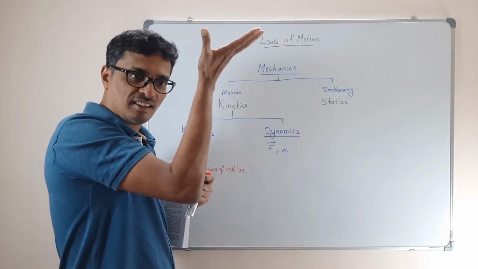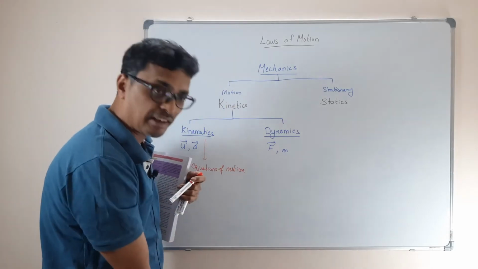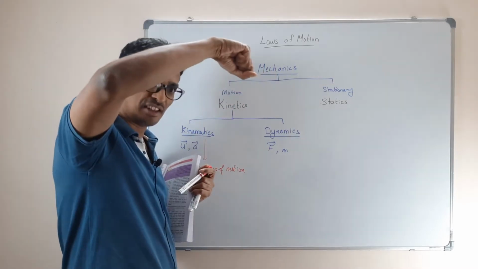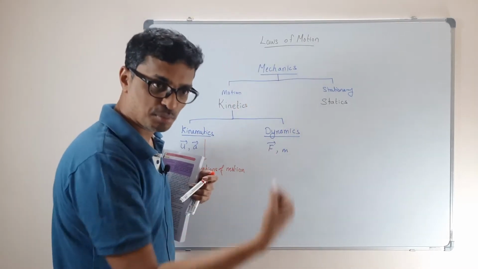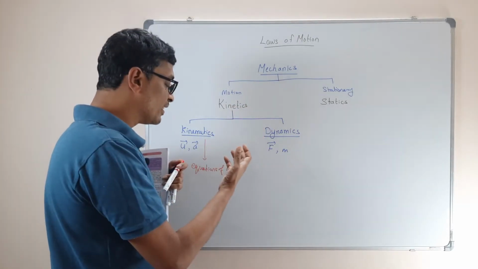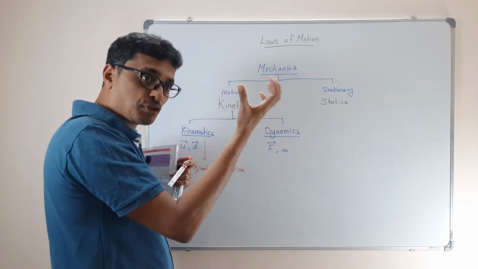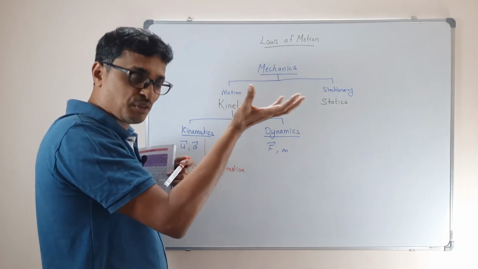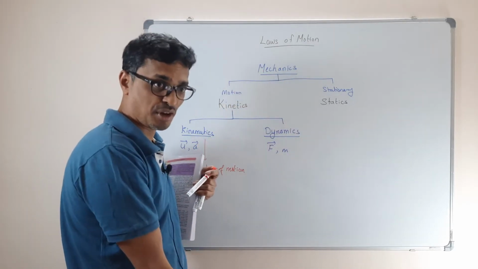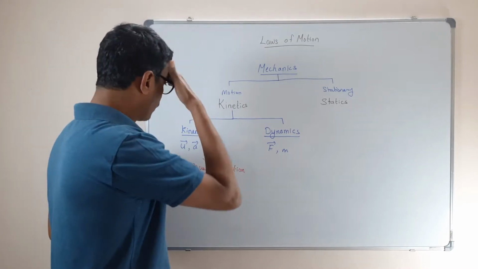If I drop it and it hits the ground, I know the initial velocity is 0 and gravity is acting, pulling it down, so we get the final velocity. Now the question is, what is the force acting on the body? Potential energy, mgh, will eventually be converted into kinetic energy as we go down. You did all those things in 10th standard, right? 9th you did. Okay, fine. So this is dynamics.